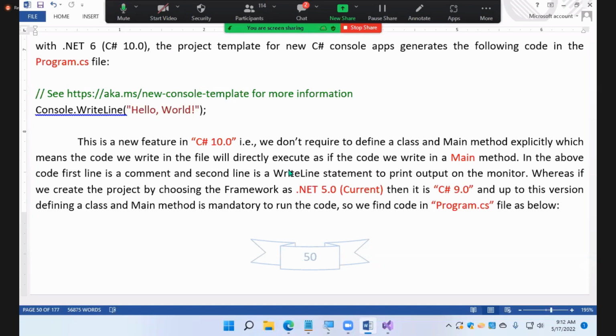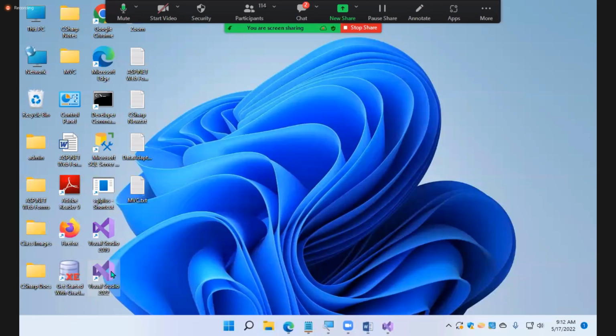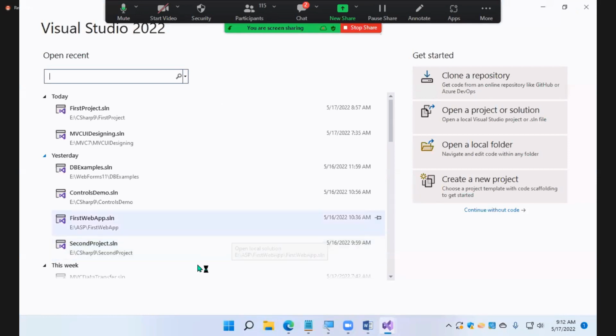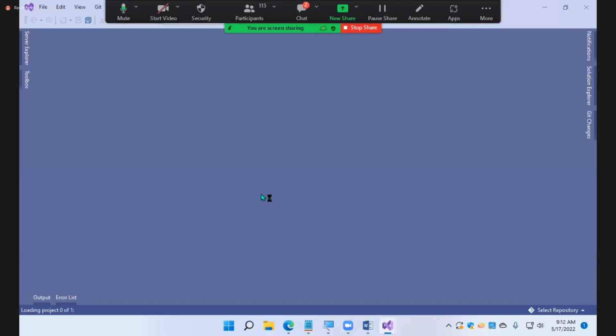I'll show you an old project, created in .NET Framework, not Core. We are learning Core now, right? Old version, that is the .NET Framework. This is an old project, guys, a framework project.